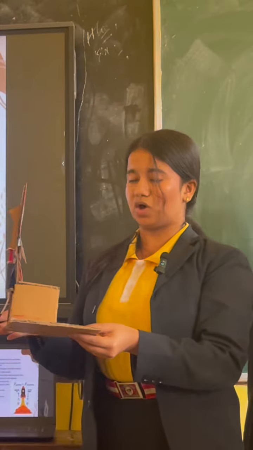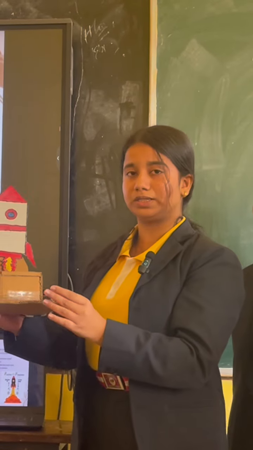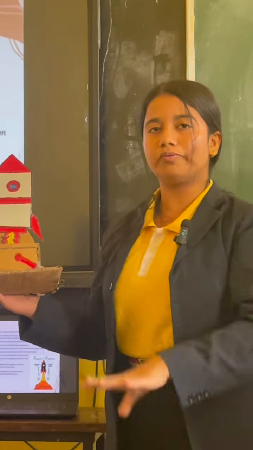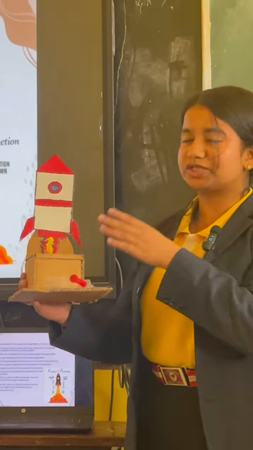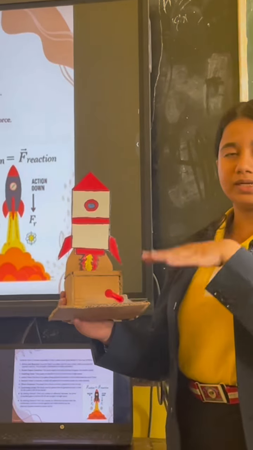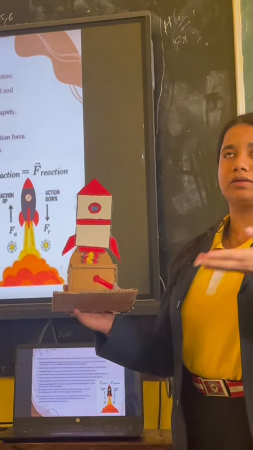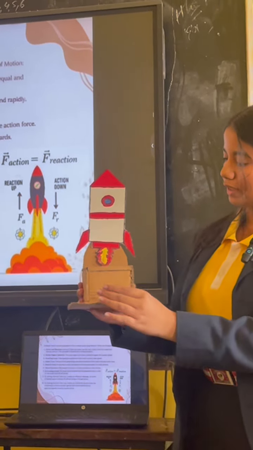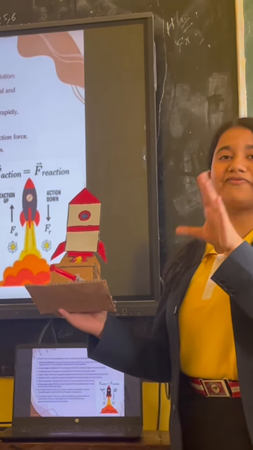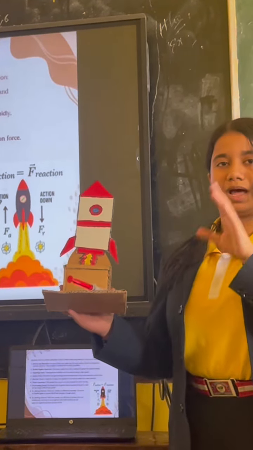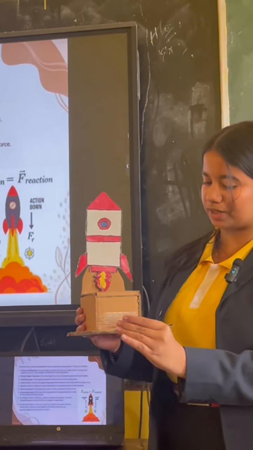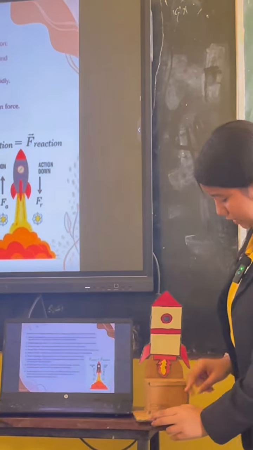We all see rockets being launched on TV or mobile phones. In the case of a rocket, when the fuel is burnt, it produces hot gases. The hot gases go downward with a higher force, which is the action, and the hot gases push the rocket upward with greater force, which is the reaction. According to Newton's third law, the higher the gases go downwards, the more they push the rocket with great force. Through this the rocket gets launched, as you can see.